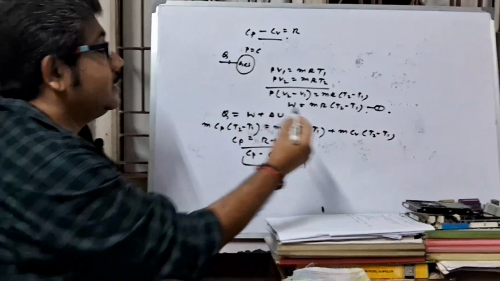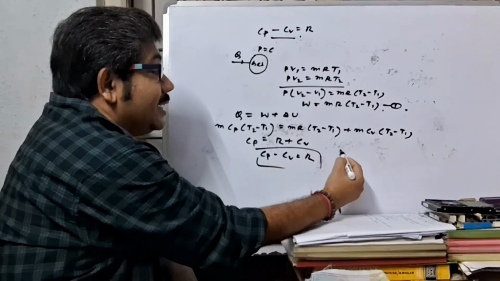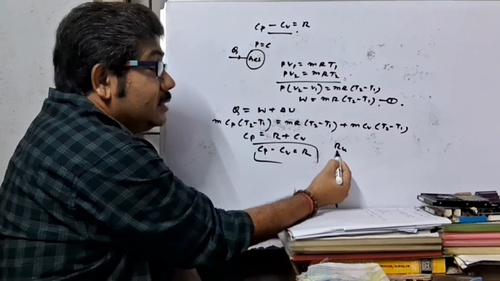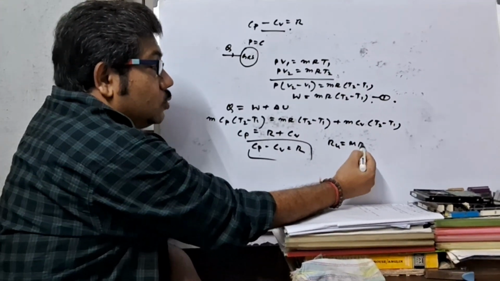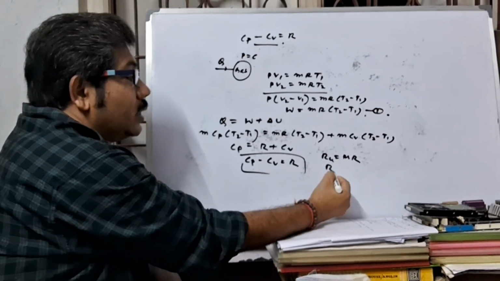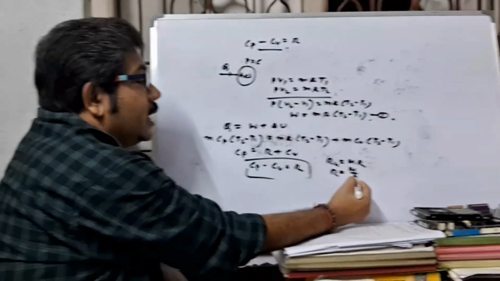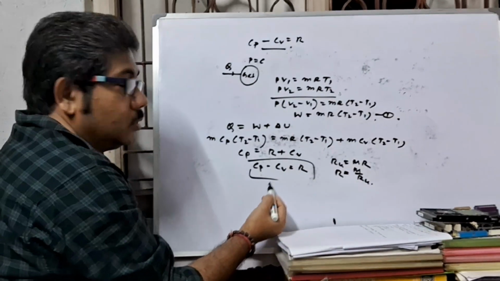And from this equation, we know that universal gas constant Ru is equal to m into R. So R equal to Ru by m.